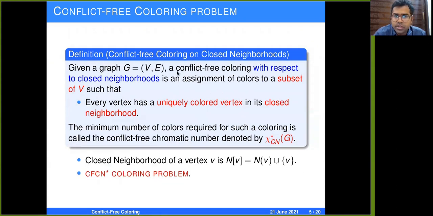On closed neighborhoods, a conflict-free coloring with respect to closed neighborhoods is an assignment of colors to a subset of vertices of the graph such that every vertex has a uniquely colored vertex in its closed neighborhood. The minimum number of colors required for such a coloring is called the conflict-free chromatic number, denoted by chi-CN-star of G. By closed neighborhood, we mean the vertex itself is included in the neighborhood. CF-CN-star coloring is the abbreviation for this problem.